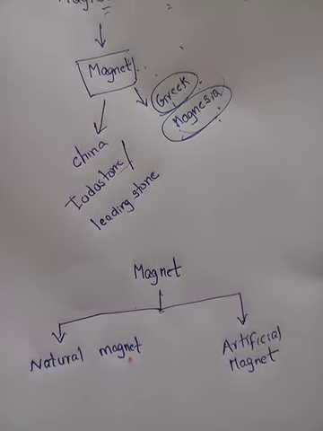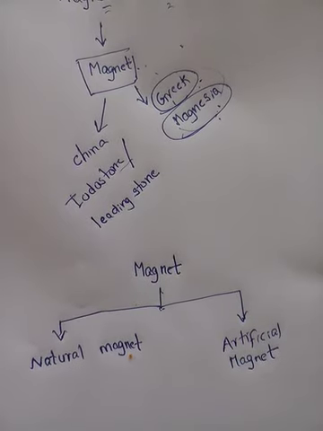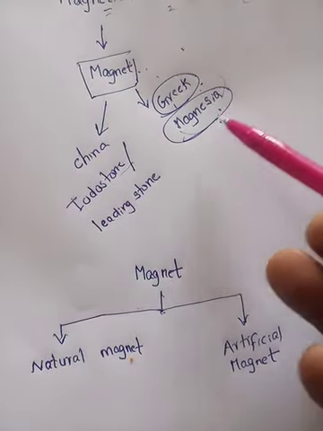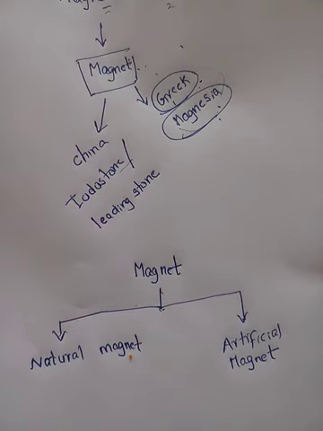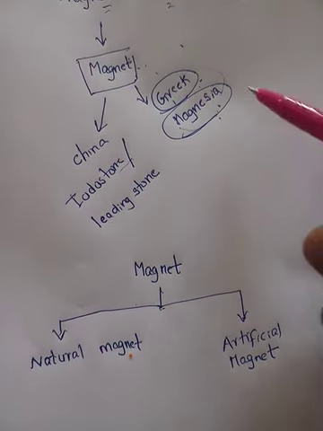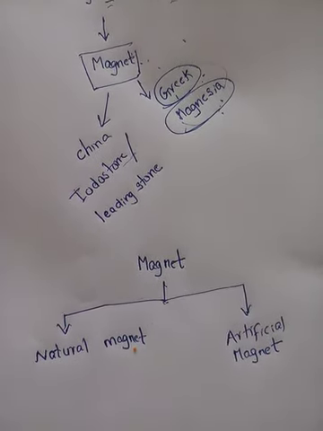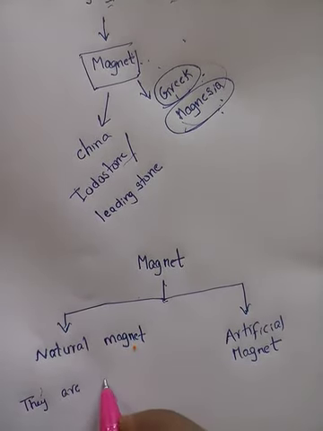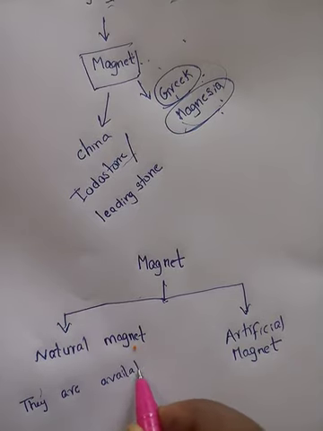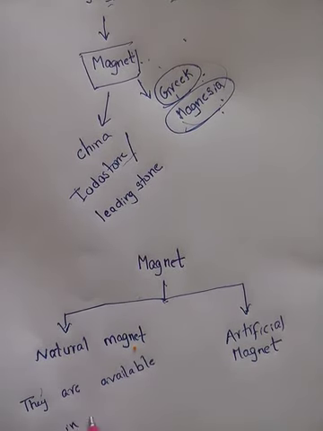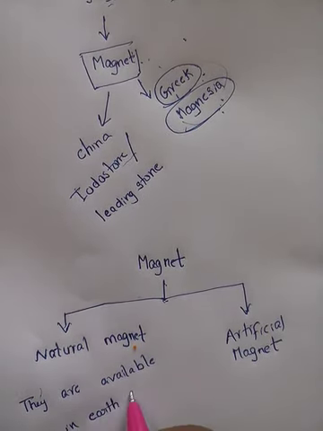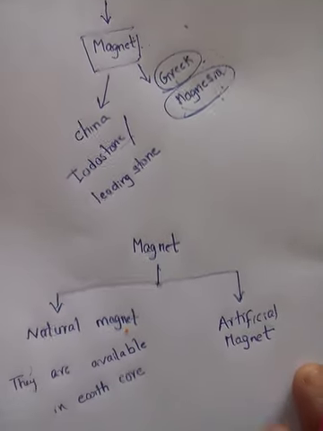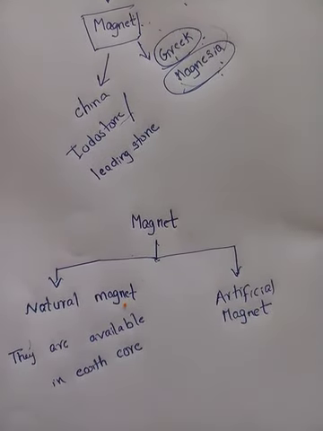So what are natural magnets? Already we said some materials, some stones that are available on the earth's core or surface have the property of attracting and direction.